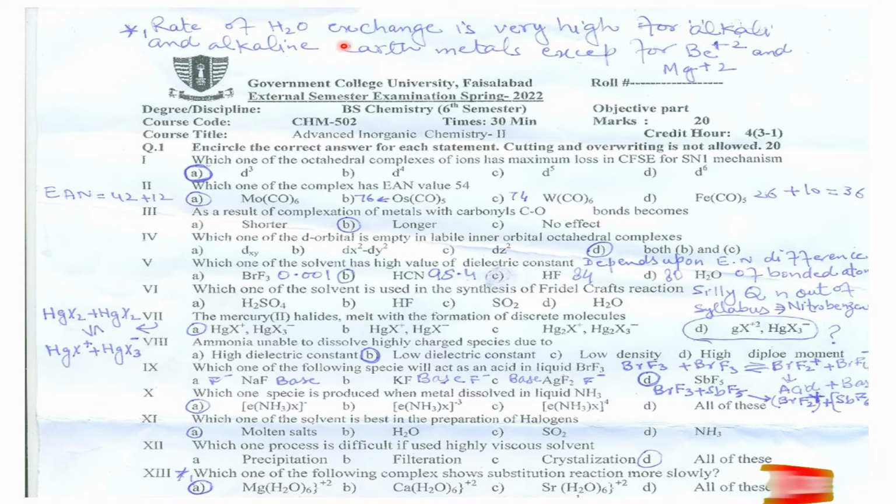The reason is the rate of water exchange is very high for alkali and alkaline earth metals, except for Be2+ and Mg2+ ions. It means that the water exchange rate is very high for alkali and alkaline earth metals, with the exception of Be2+ and Mg2+. So if we look at the options, we have calcium, strontium, or all of these. But we have here the option magnesium, which has the slow rate of water exchange among alkali and alkaline earth metals. So the correct option is A. I hope that you people have understood.